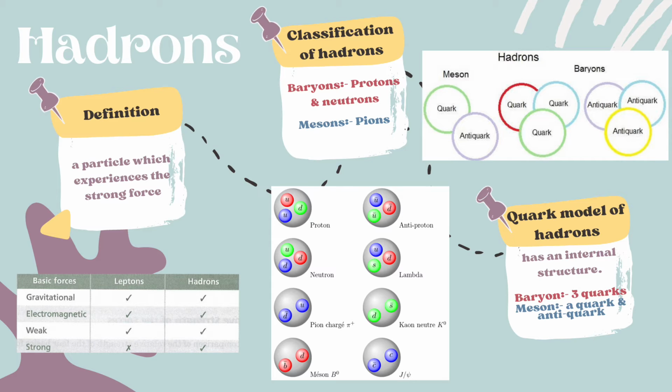A hadron has an internal structure, and scientists now believe that a hadron is composed of 2 or 3 particles known as quarks. A hadron may be one of the following: a baryon composed of 3 quarks, which are not necessarily all different, and a meson which is composed of a quark and an antiquark.